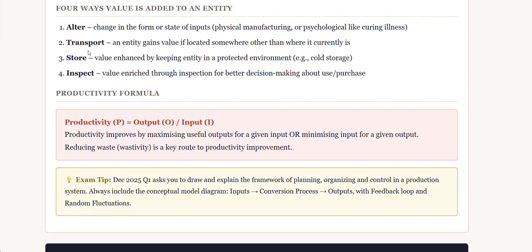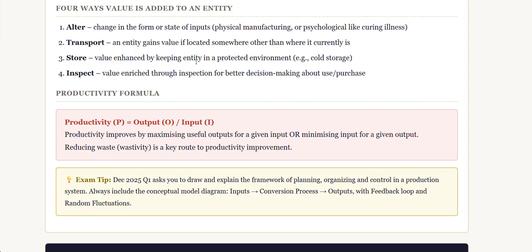The next one is transport. So in transport, an entity gains value if located somewhere other than where it is currently. So one entity is transported to the other country, so it can be sold, like we do the export and import. So that is the other way of adding the value, which is transport. Next one is store.